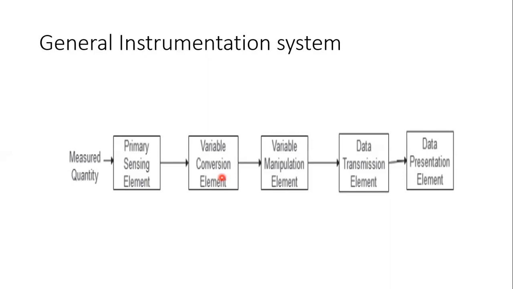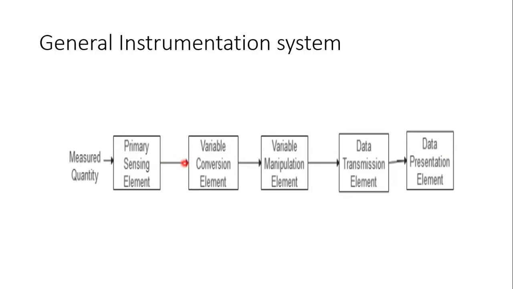So the primary sensing element is used to convert our unknown quantity to an electrical signal. The produced electrical signal may be a very small quantity, its magnitude will be very small. So it cannot operate the indicator or a recorder. So we have to manipulate, or condition, the output of that primary sensing element.